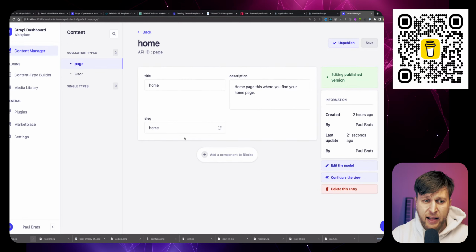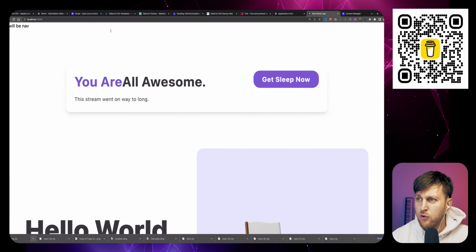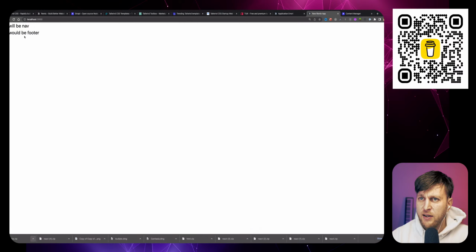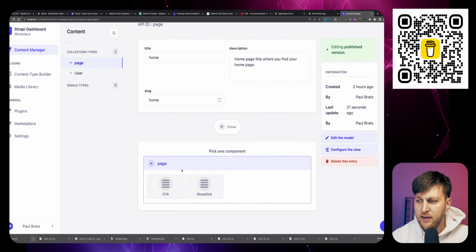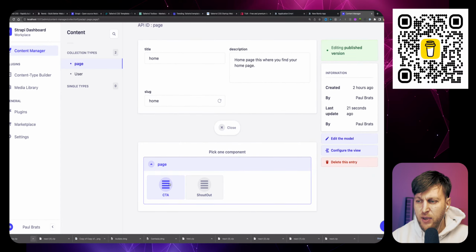We could create all different types of pages that you want. As an editor, you're able to come in here and start with a blank page. Notice you can create a blank page. We have a page called home. Now when you go to our front end application and refresh, there's nothing there. There's no data because our editor did not add any content. So our editor is able to pick blocks, which we created. We have only two: call to action and shout out.